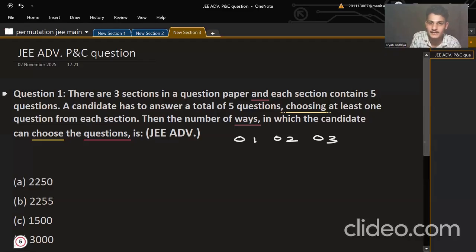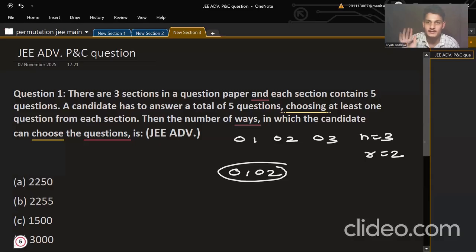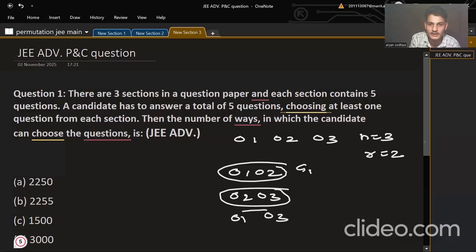Like if I say one group is O1, O2, here n is equal to 3, which is the total number of objects, and r is equal to 2, which is the size of the group I need to make. Either I can make another group O2 and O3, or I can make the group O1 and O3 as well. Any other group possible?